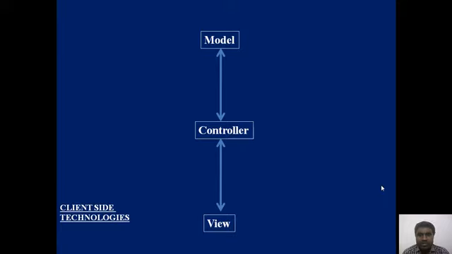All these user interfaces are created by using front-end languages like HTML, which stands for Hypertext Markup Language.